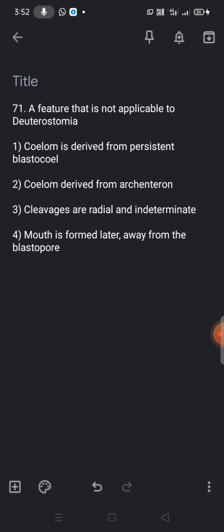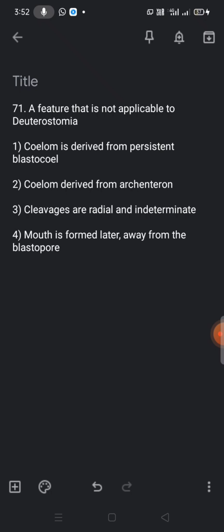So it is not related to deuterostomia. Here the correct option is 1, coelom is derived from persistent blastocoel.